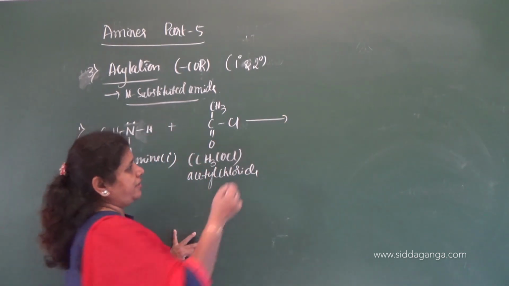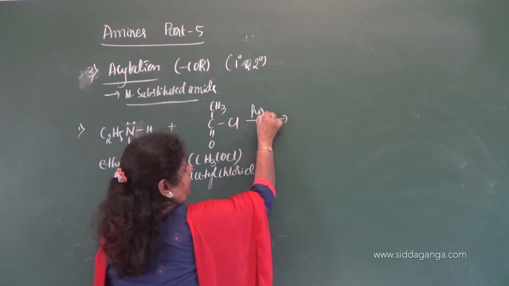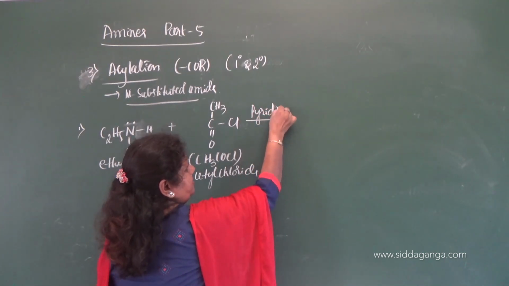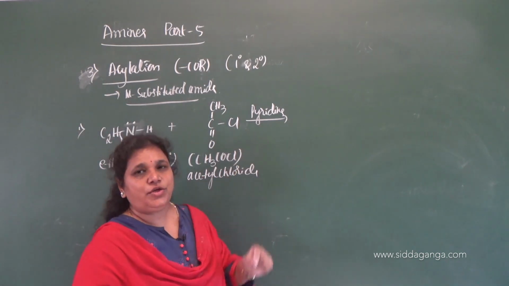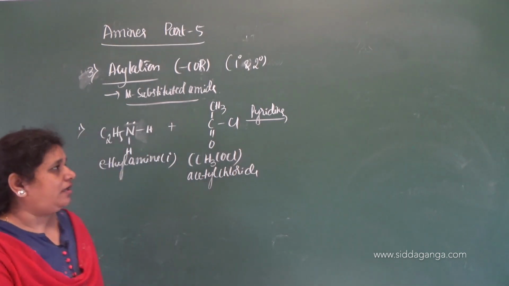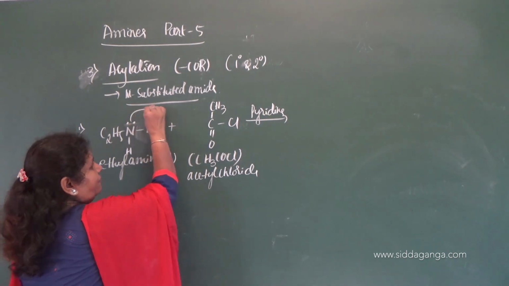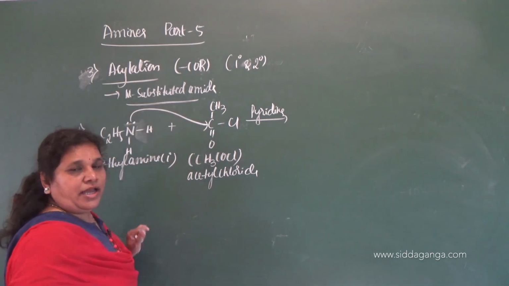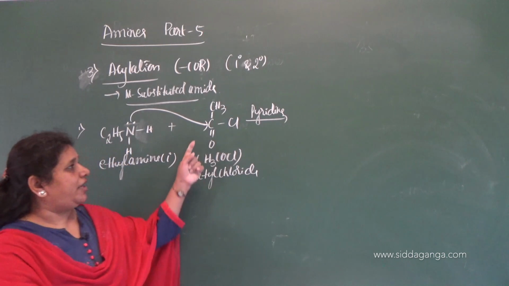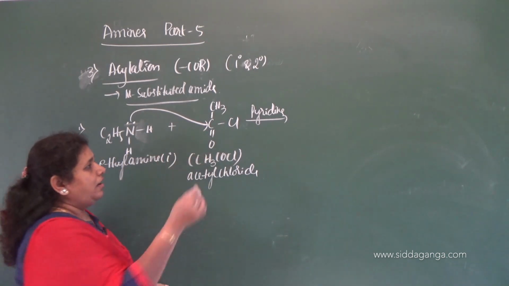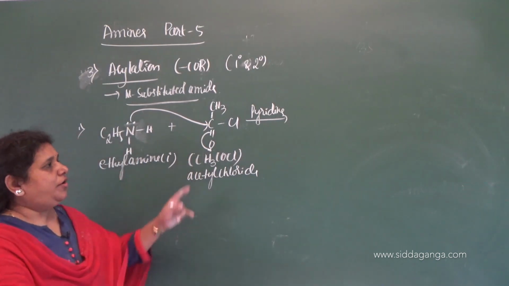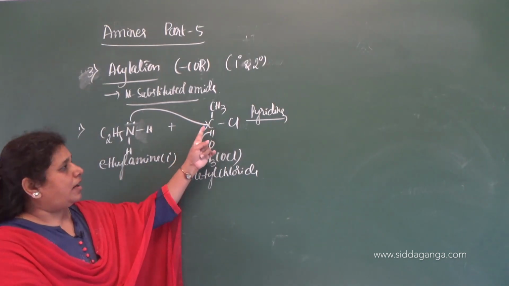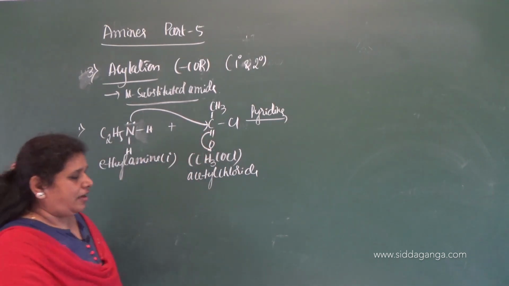So, this reaction takes place in the presence of pyridine as a catalyst. I will explain why we need to use pyridine as a catalyst here. Now, the nitrogen containing lone pair of electron attacks the carbon, and this electron shifts on the oxygen to complete the tetravalency of the carbon.